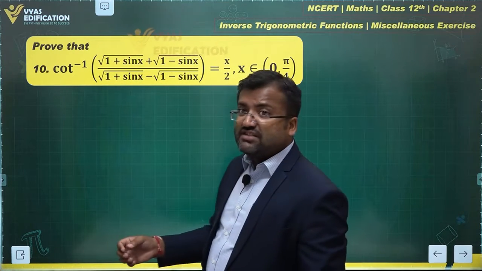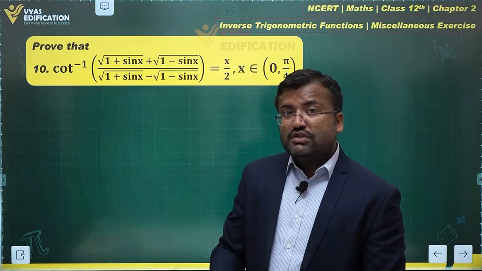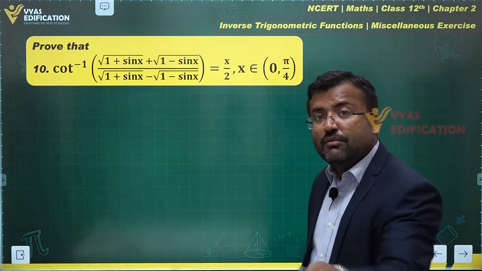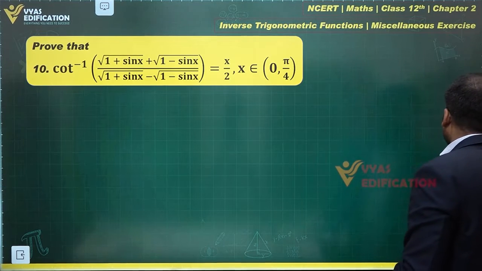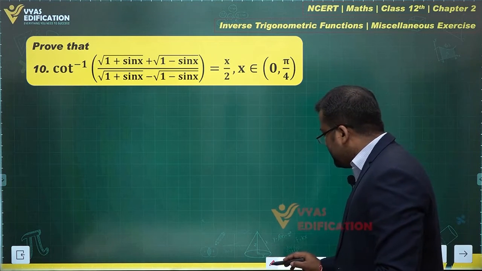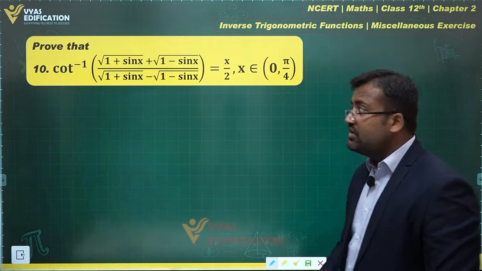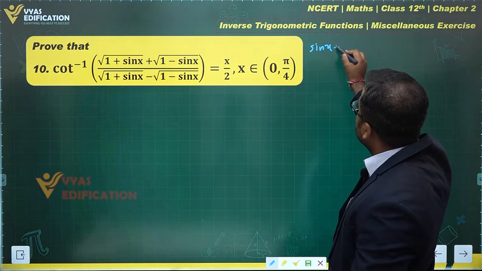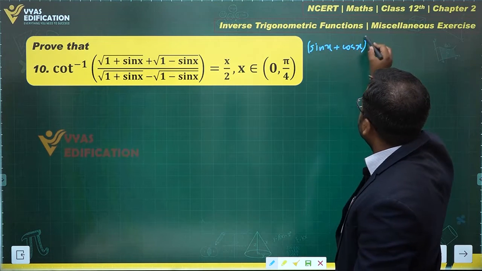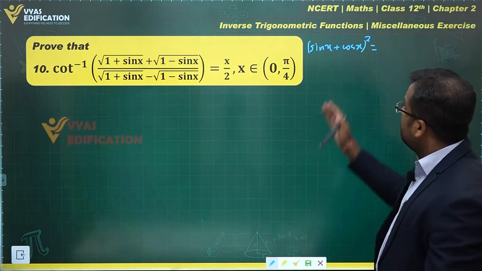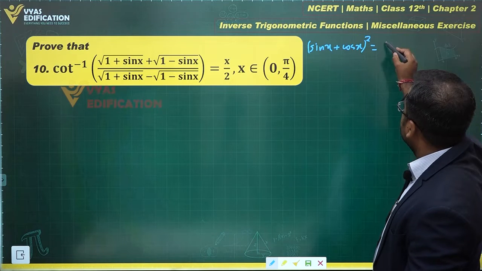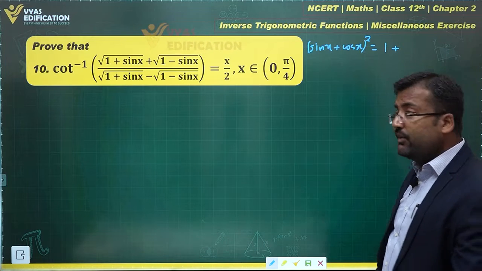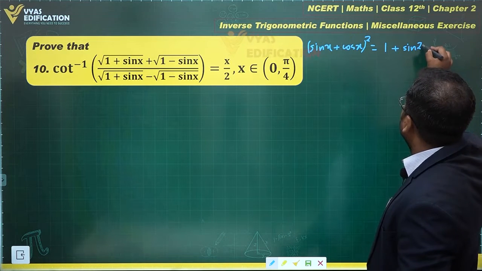You may go about doing rationalization, but there's a simpler approach which you can follow if you remember one thing. Will rationalization not work? That will also work. But there's another approach that I can follow over here. I know some results from trigonometry, and therefore I want to use those results. What is the result I'm talking about? You remember sin x plus cos x, and if I square this, what will I get? This will give me sin square x plus cos square x, which is 1, plus 2 sin x cos x. 2 sin x cos x is nothing but sin 2x. So this is sin 2x.